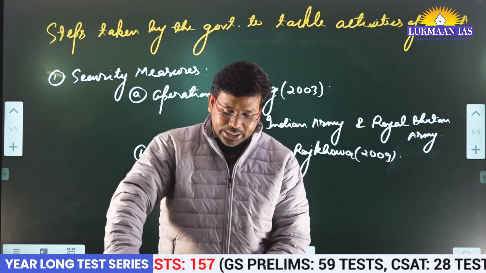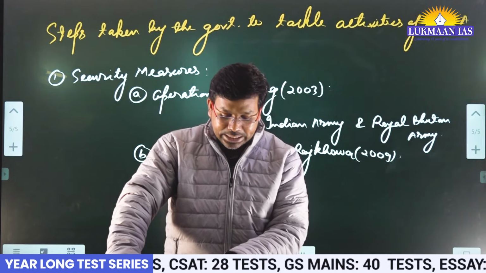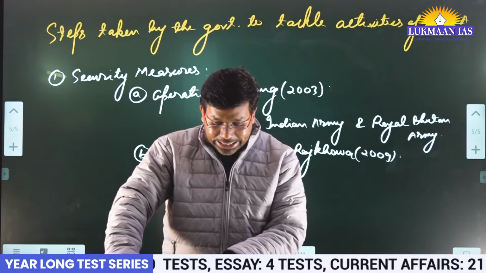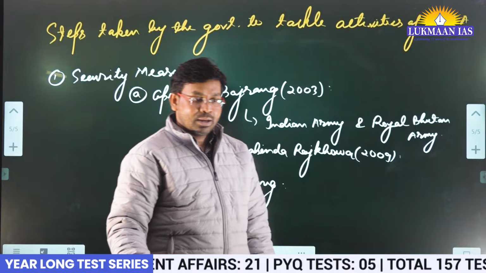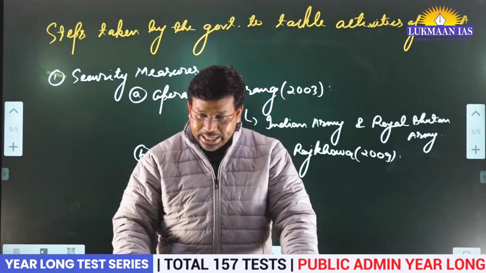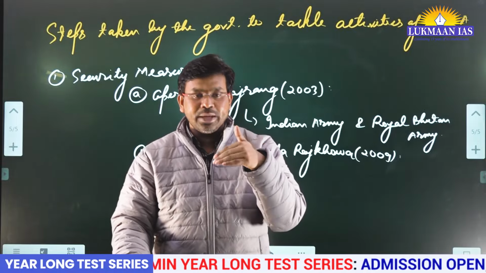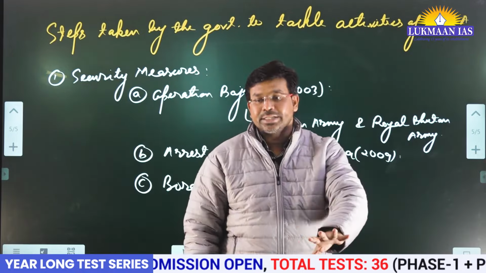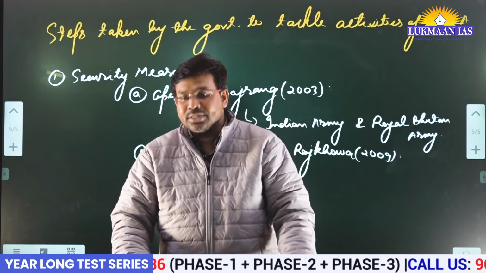Then political initiatives: peace talks were initiated in 1992 and 2005. Then the Assam Accord was signed in 1985. Apart from this, engagement with the All Assam Students Union. The Assam Accord was signed by the central government, right? Under that Assam Accord, the government of India decided to demarcate some dates for identifying people who will be considered citizens of Assam, and also those who will be considered non-citizens of Assam.